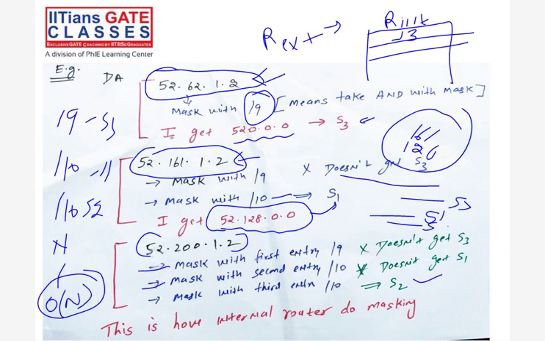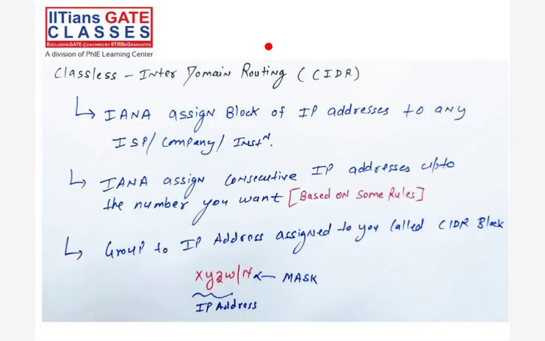Okay, so this is how the internal router does masking. Clear? Right, good. So the masking part is done, the hierarchical part is done. You understood the hierarchical subnetting. In hierarchical subnetting, different sizes of subnets are there. How we do the masking with the internal router, we already studied.